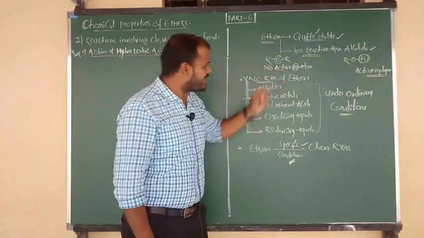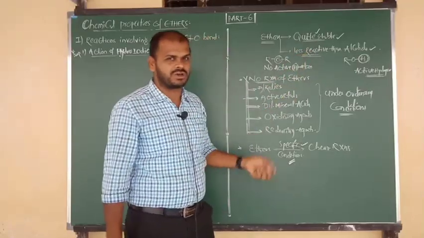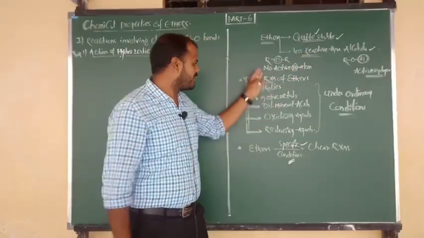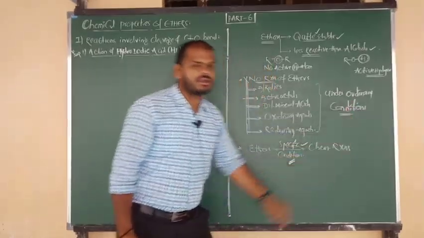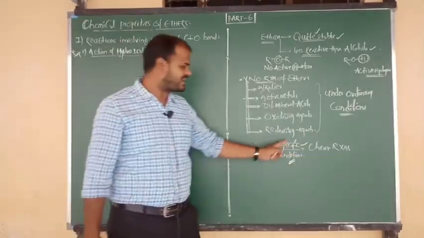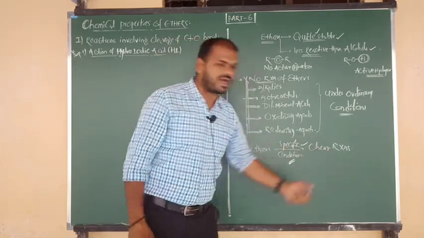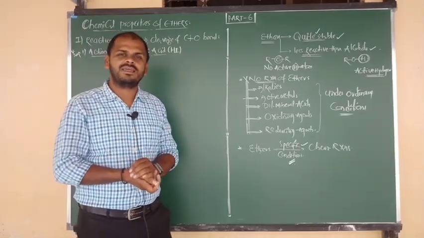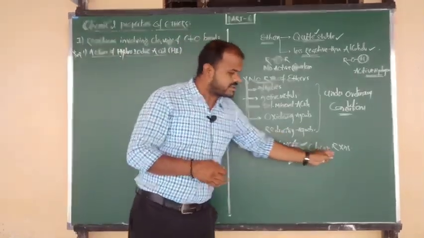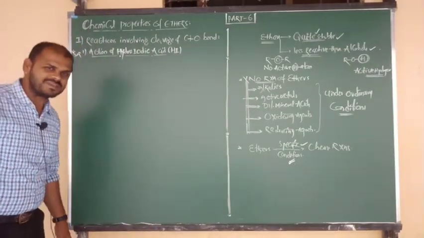Due to such less reactivity, they do not react under ordinary conditions, but by giving specific conditions, ethers definitely exhibit chemical reactions. What the specific conditions are, and how ethers undergo specific chemical reactions, we are going to discuss one by one.